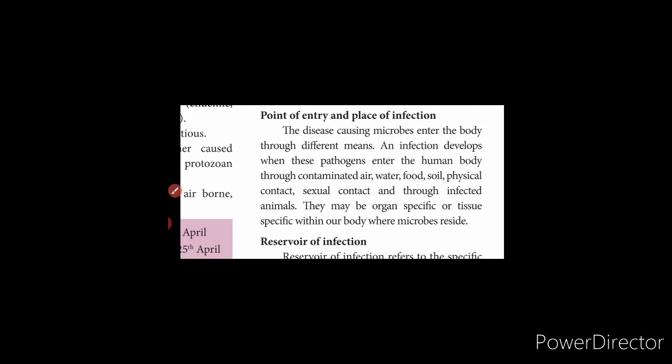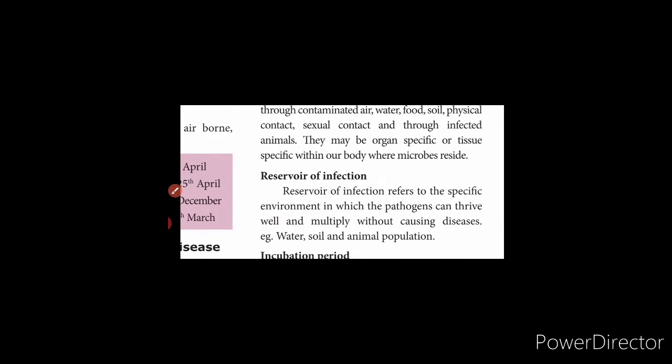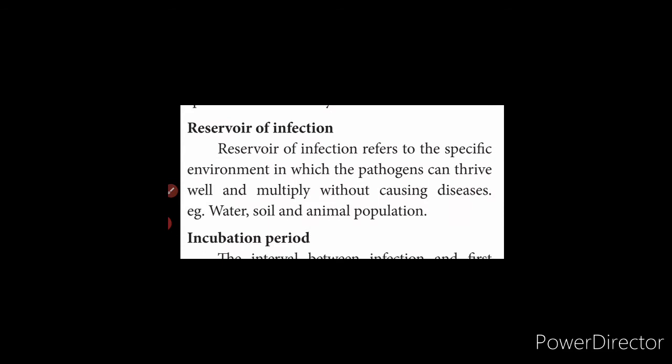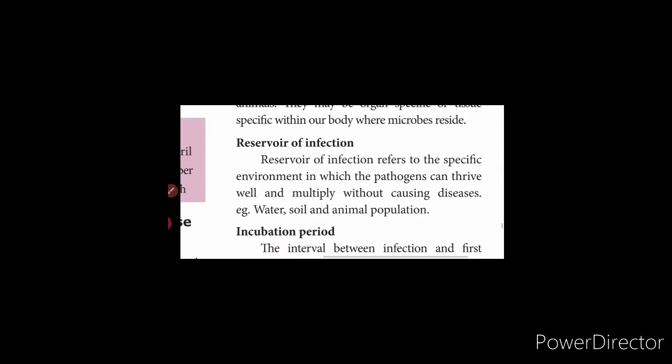So next is reservoir of infection. You have heard of the word water reservoir. What is a water reservoir? The place where water is saved. The same meaning applies here. Reservoir of infection refers to a specific environment in which the pathogens can thrive and multiply without causing disease, where they can live for a longer period without causing disease, but get replicated and multiplied. For example, the places that act as a reservoir for these microbes are water, soil and animal population.